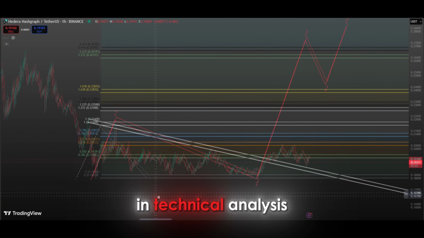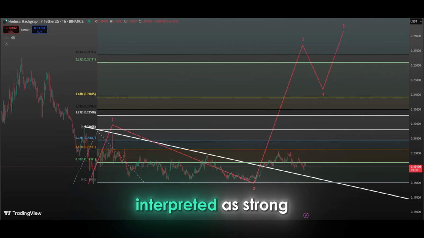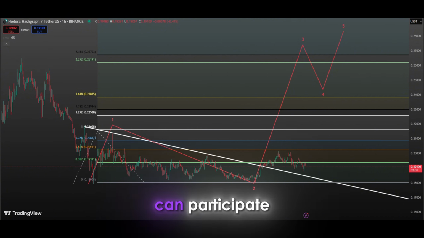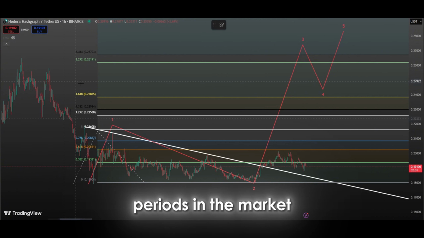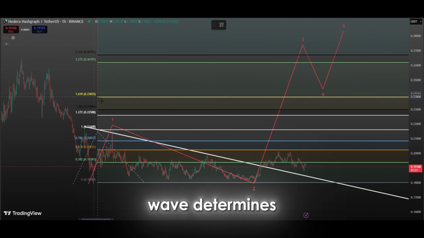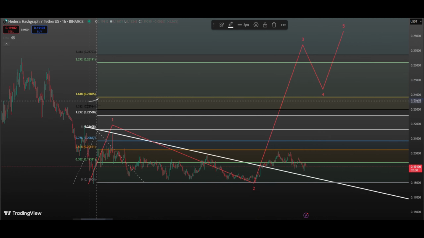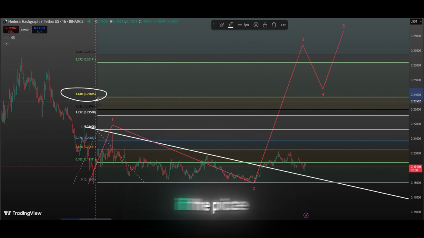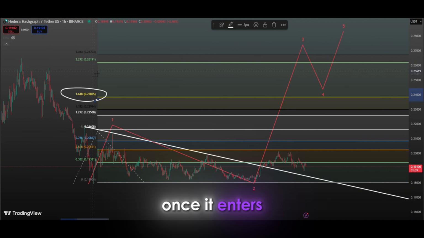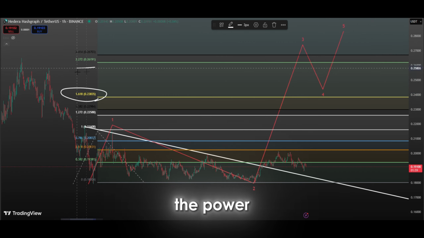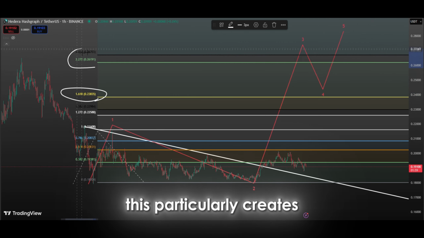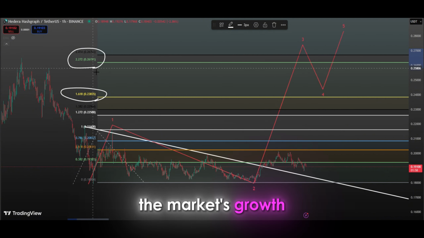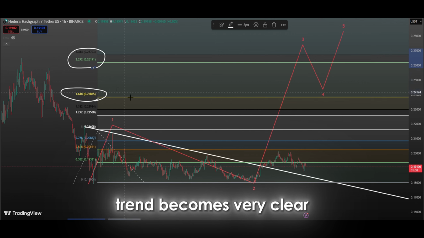In technical analysis, such large price movements are often interpreted as strong buying signals. Investors who recognize these opportunities can participate in one of the highest profit periods in the market. While the third wave determines the overall market direction, another important factor for investors to watch is the strength of the momentum. If the price starts to rise rapidly once it enters this wave, investors will quickly realize the power and potential of this wave. This particularly creates buying opportunities because, once the third wave starts, the market's growth trend becomes very clear.